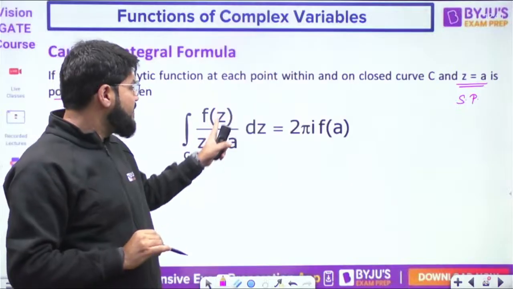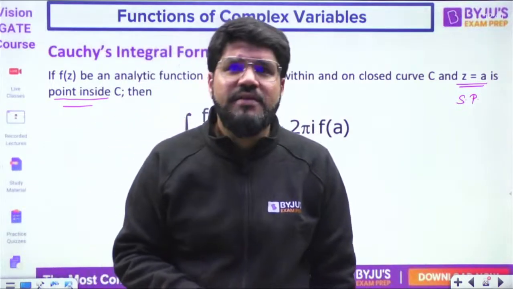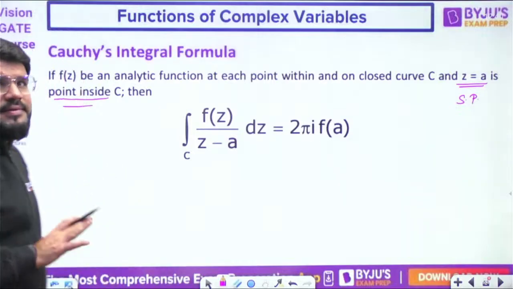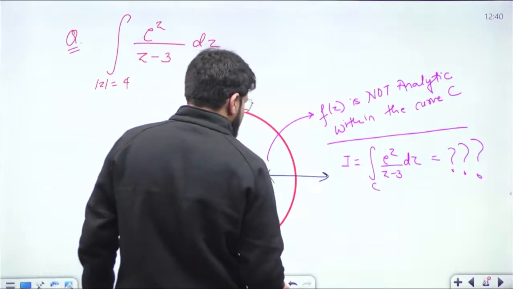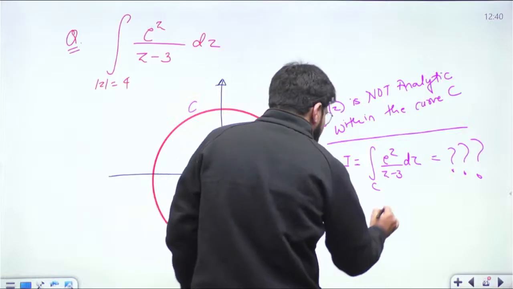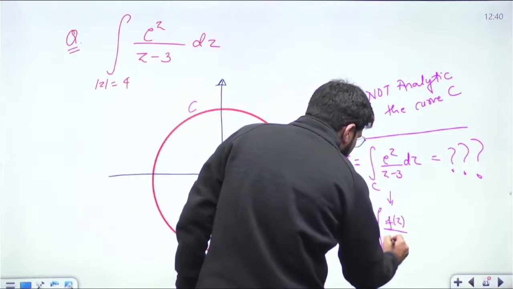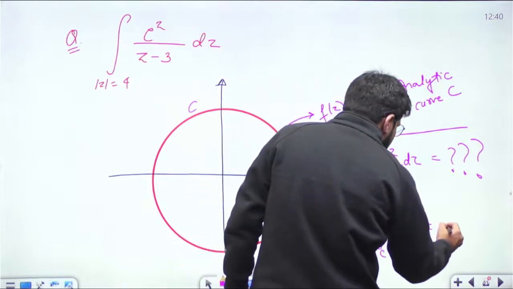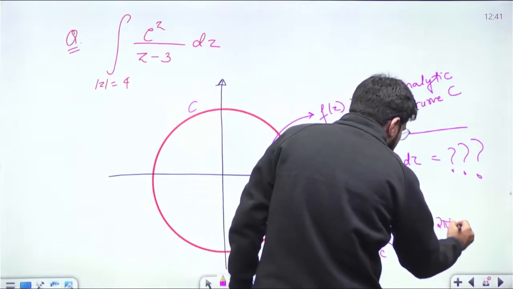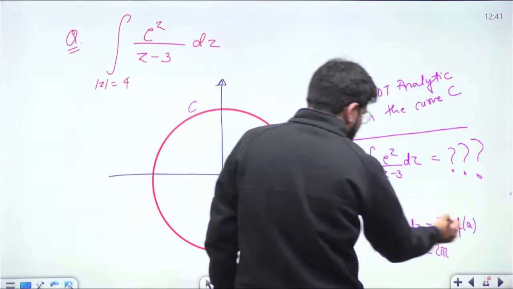Then the integral of f(z) upon z minus a, dz over the curve C, is given by 2 pi i f(a). What is the f(z) function? f(z) means the numerator. That is e power z.